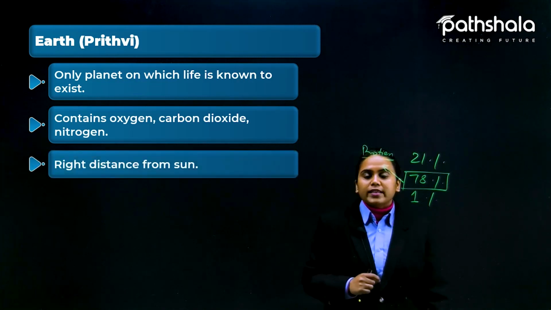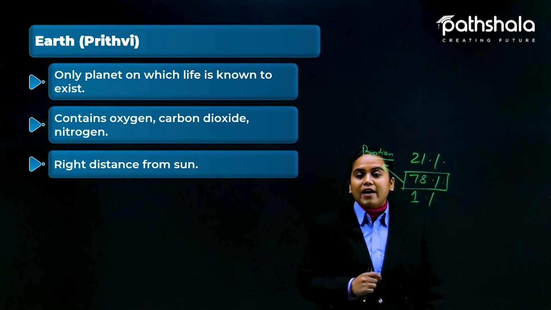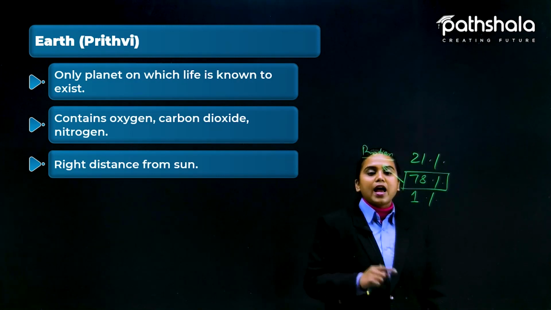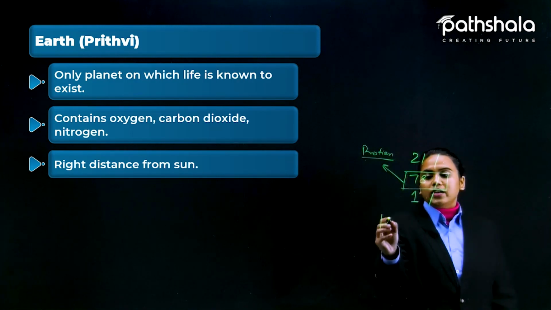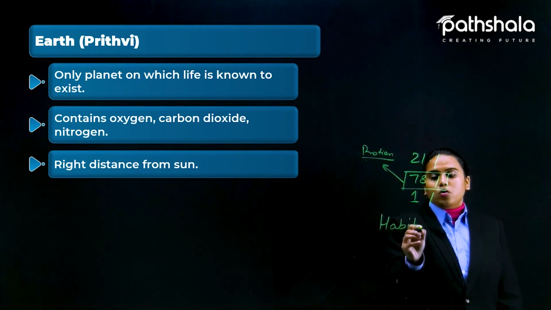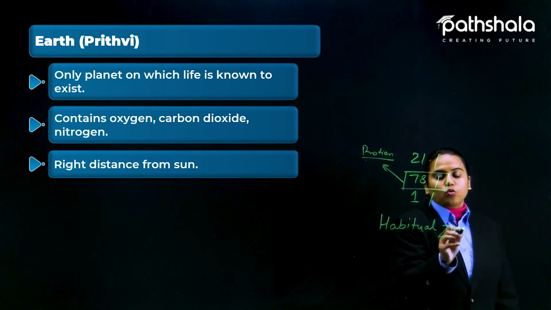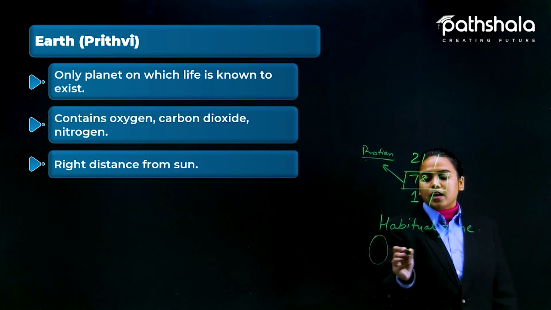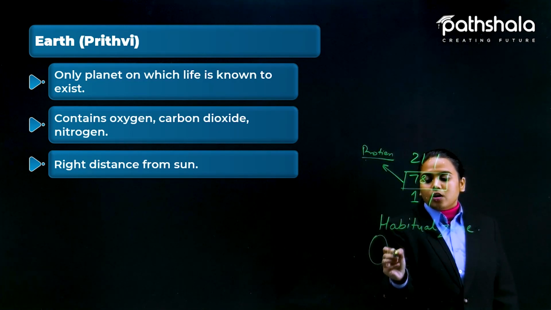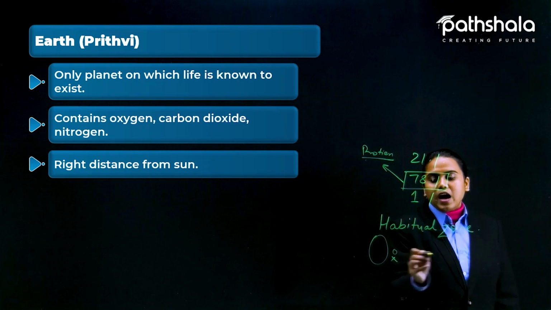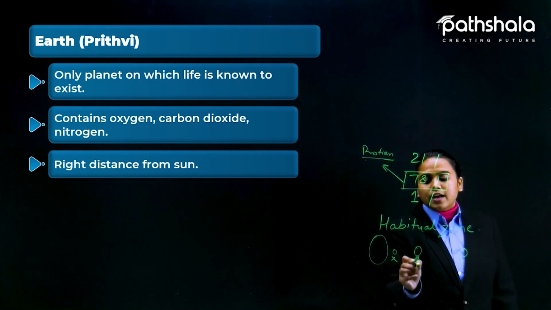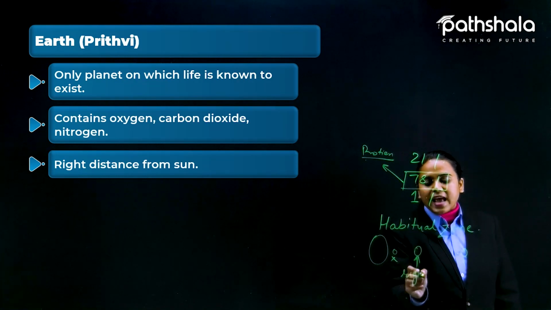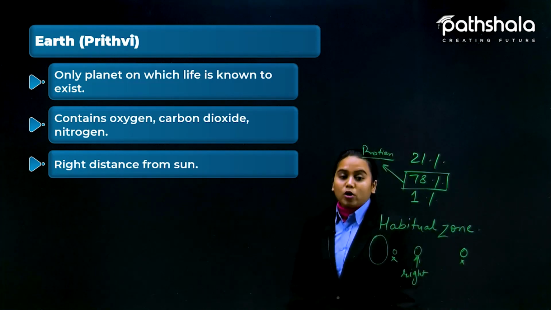Okay, so what is the next point? That we are at the right distance. Earlier I have told you that we are actually in a habitable zone. Okay, what is this habitable zone? It is actually from the sun, we are not too close, okay, and not too far. We are in the right place so that the life that exists here is possible.